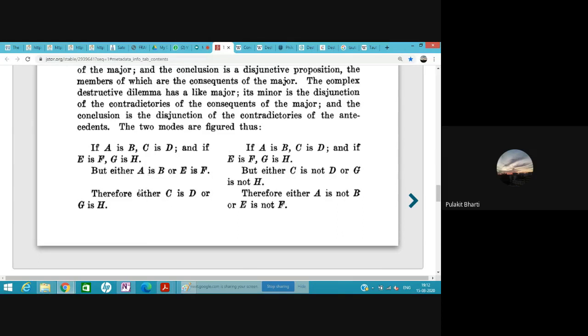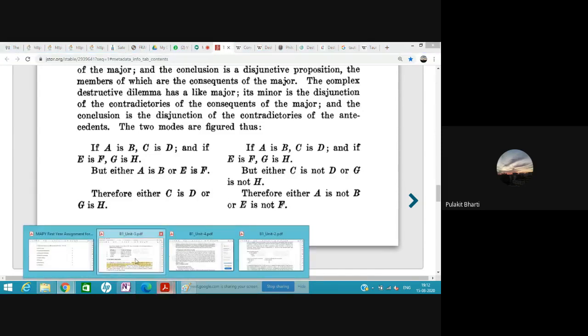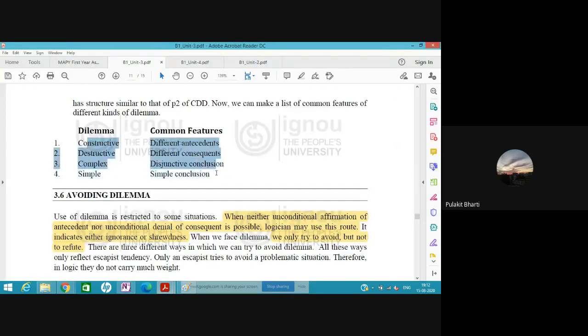This is the complex constructive, and this is the complex destructive dilemma. So these are four types of dilemma.